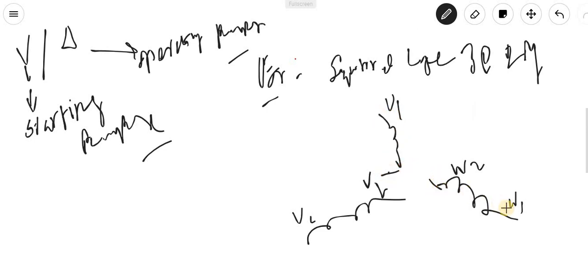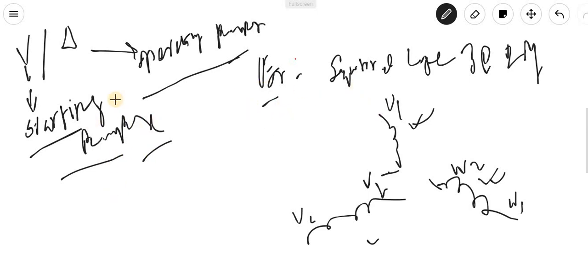Here one winding and another winding, one for each phase, R phase, Y phase and B phase, whatever. Now when it operates at the rated condition, it will operate as a delta connected winding, and when it starts, we know there will be a high starting current.